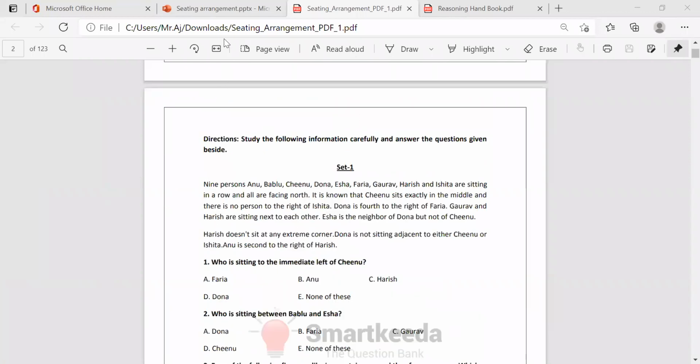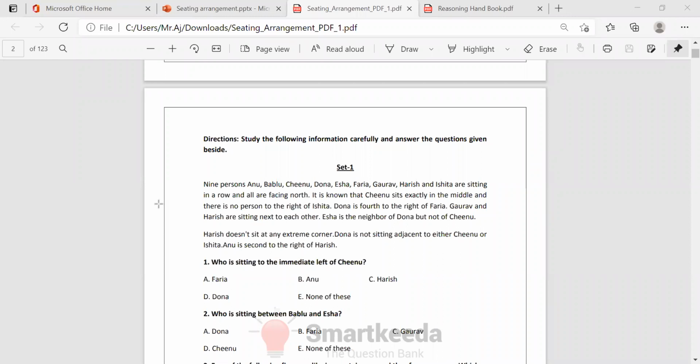Now, what are they saying here? 9 persons, Anu, Bablu, Chinu, Dona, Isha, Faria, Gaurav, Harish, and Ishita, are sitting in a row and all are facing to the north. It is known that Chinu sits exactly in the middle and there is no person to the right of Ishita.